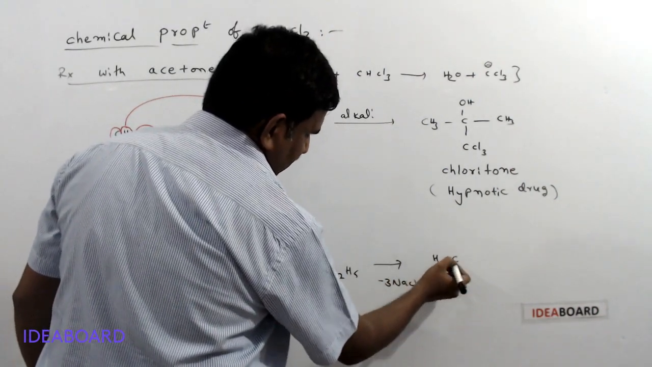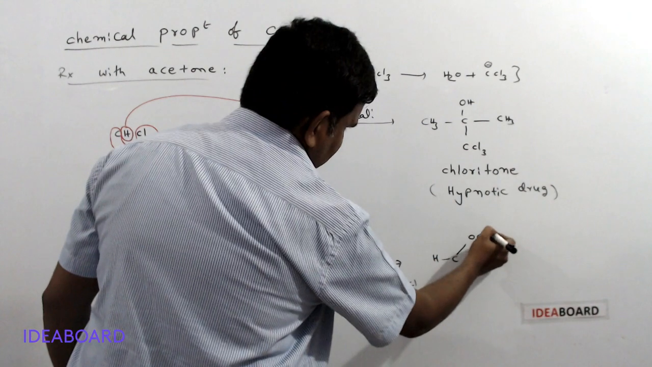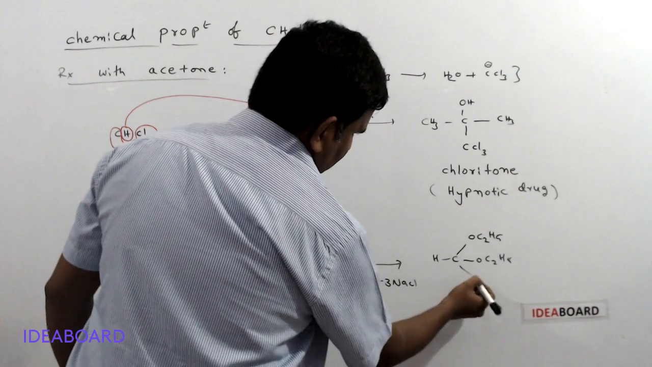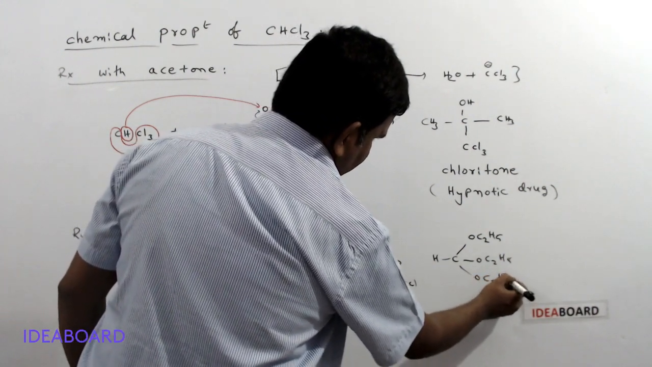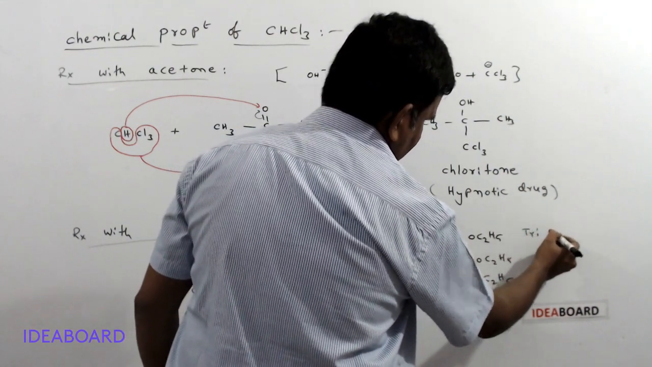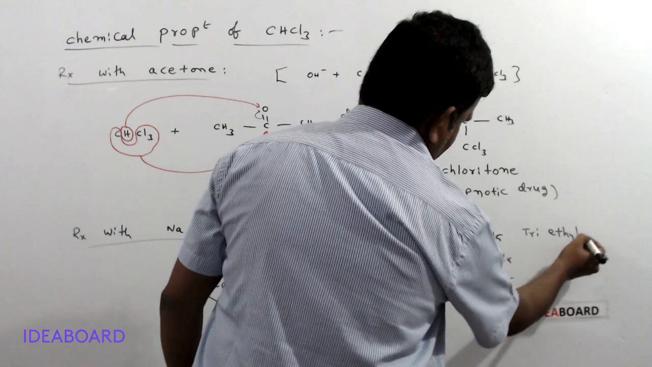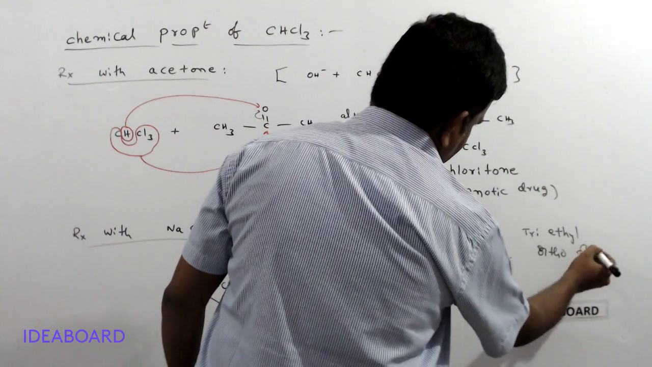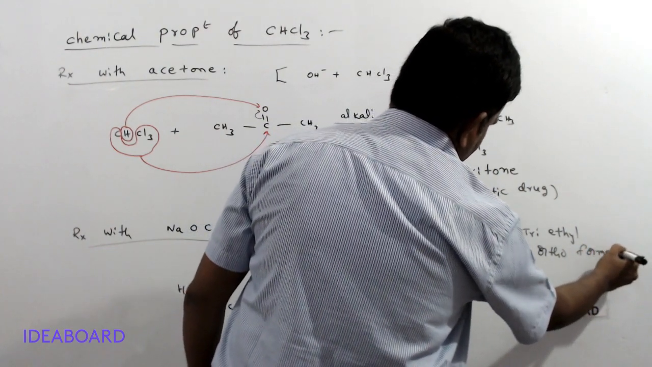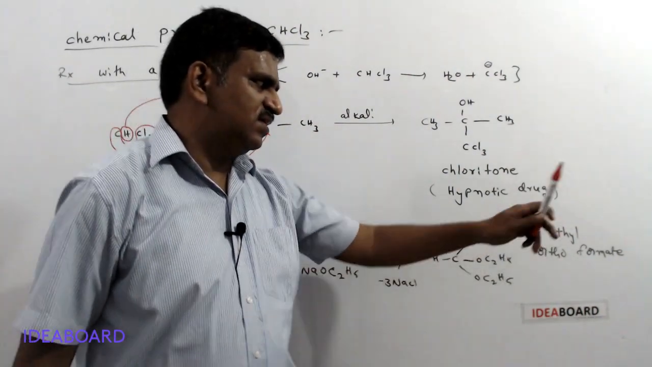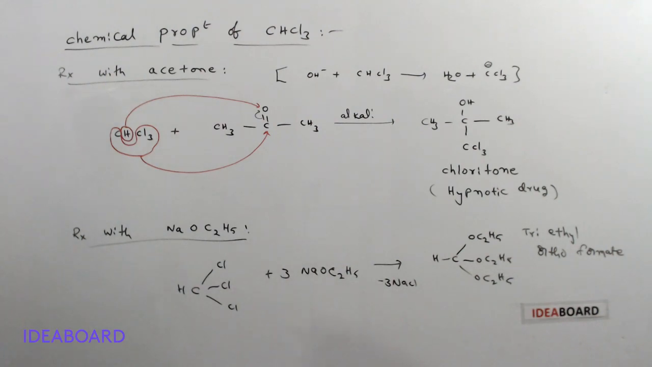So you will get CH(OC2H5)(OC2H5)(OC2H5). This is known as triethyl orthoformate, or ethyl orthoformate. Simply, 3 ethyl groups are there, so it is called triethyl orthoformate. Okay, that is the reaction with sodium ethoxide.